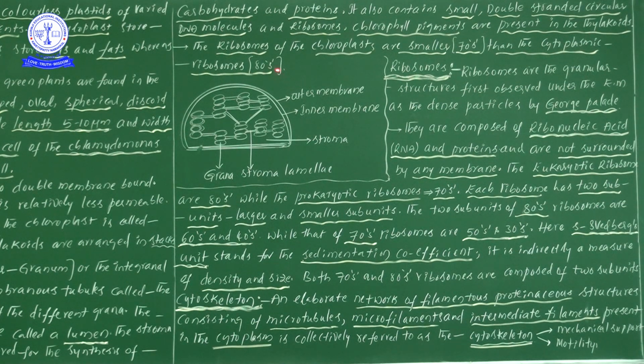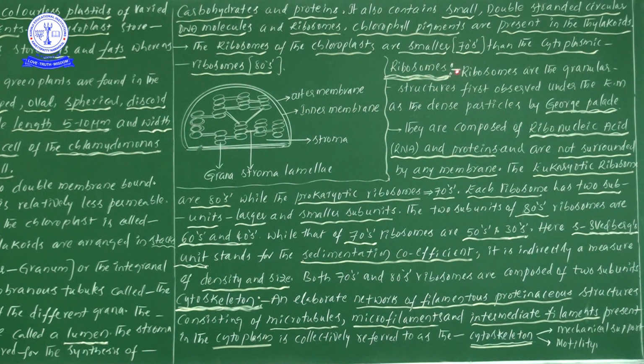So here, ribosomes of the chloroplast and mitochondria are smaller, meaning 70S type, smaller than the cytoplasmic ribosomes. In cytoplasm 80S type of ribosomes are present, whereas in chloroplast and mitochondria 70S type of ribosomes are present. That's why we have written this point. I hope you understood this one. Next, this is the diagrammatical information related to the chloroplast.